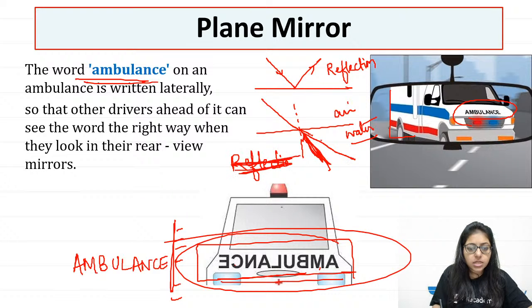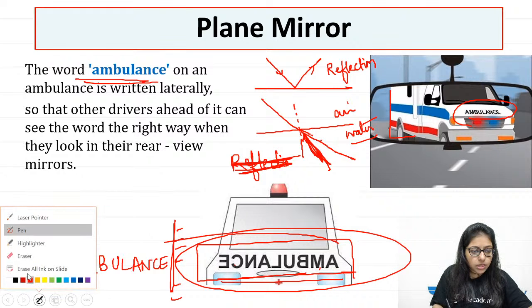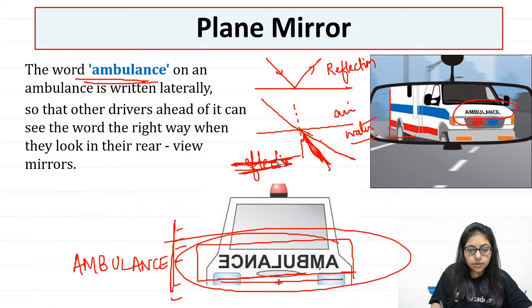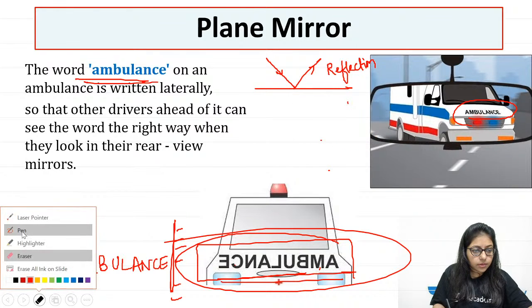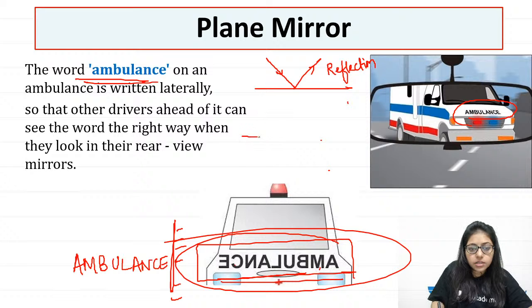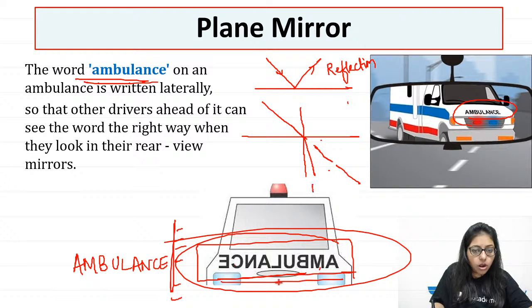Light is coming but it is not going straight, it is bending. So this bending of light is called refraction. I hope I am clear.